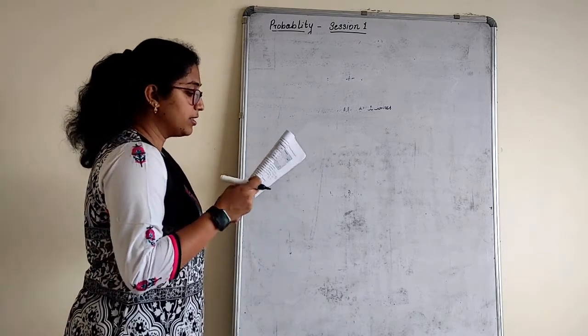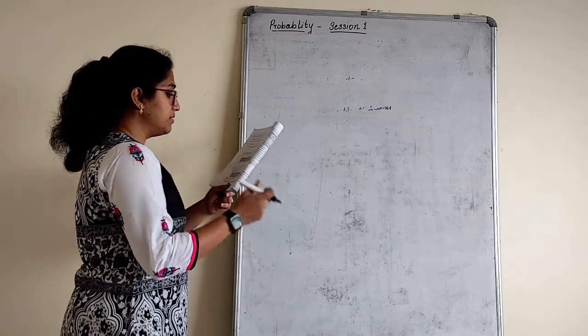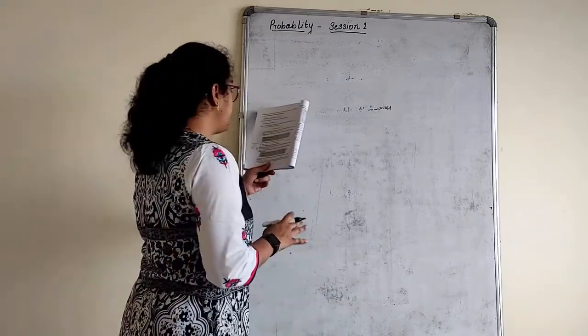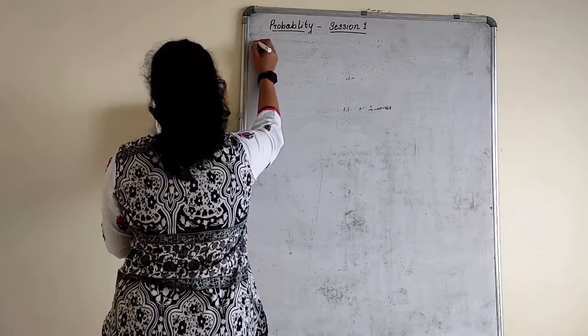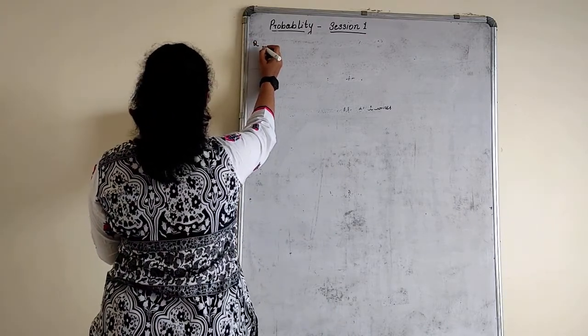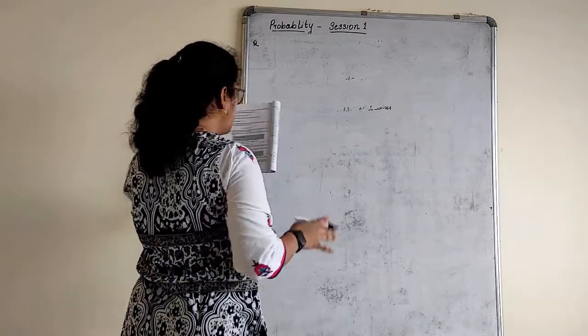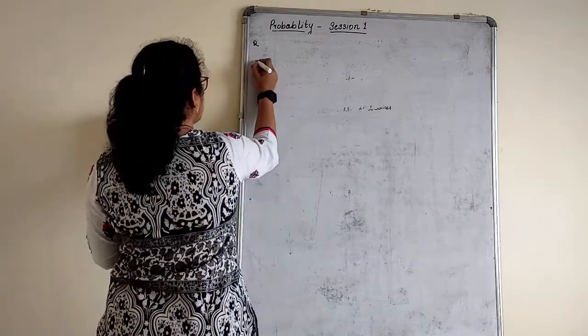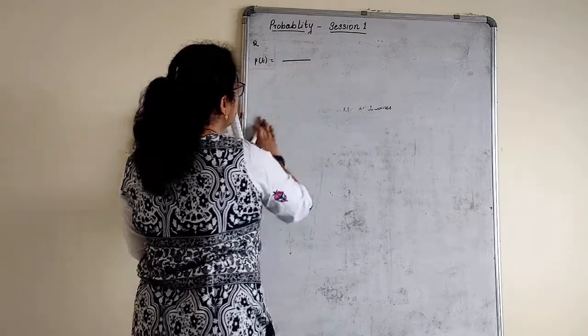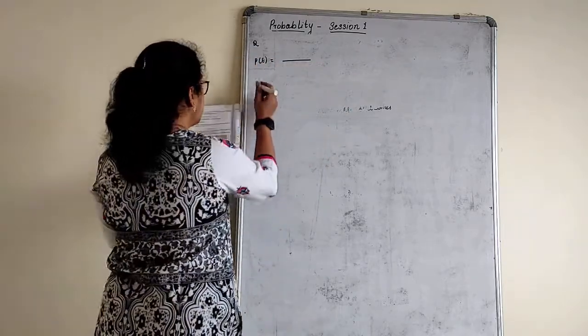Families with 2 children were selected randomly and the following data were recorded. Number of girls in the family and number of families. Then compute the probability of a family chosen at random having 2 girls, 1 girl and no girl. First of all, write once the formula. Probability of an event is equal to, compulsorily once the formula has to be written.